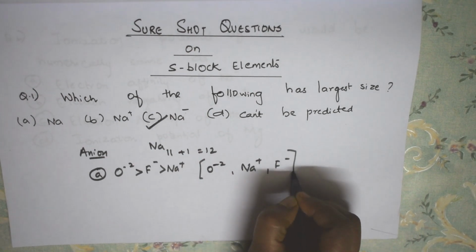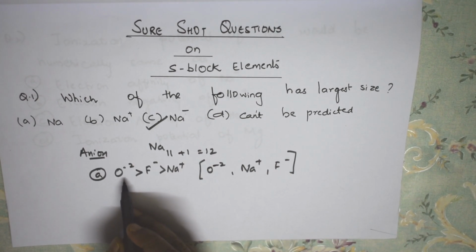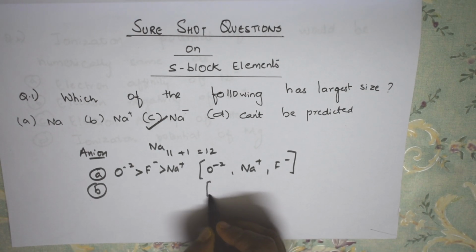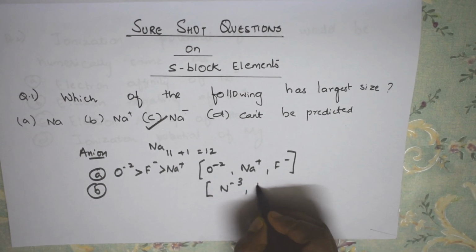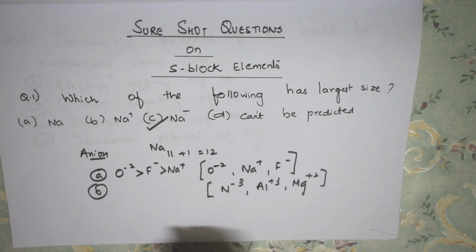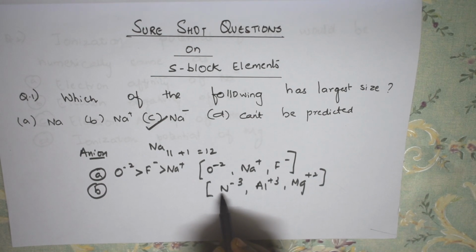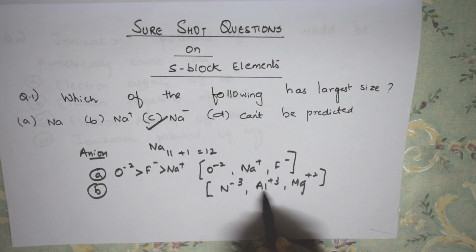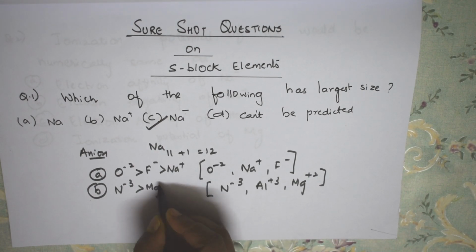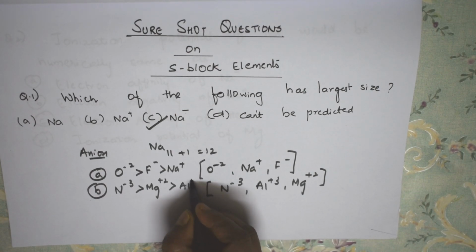So this is how you need to see. The larger the anionic charge, the larger is the size. Okay, let us come to the next one. Suppose they have given you an example like N minus 3, aluminium plus 3, Mg plus 2. Now you see which one is the largest: N minus 3, because it is an anion. Then comes magnesium. Then comes aluminium, because it has lost 3 electrons, so it is smaller than magnesium, isn't it? So the order is N minus 3 greater than magnesium plus 2 greater than aluminium plus 3.